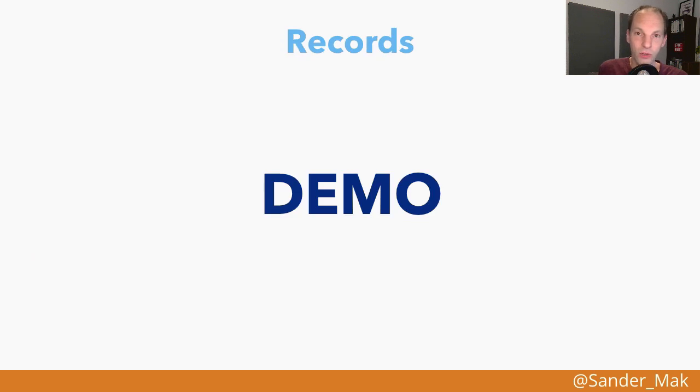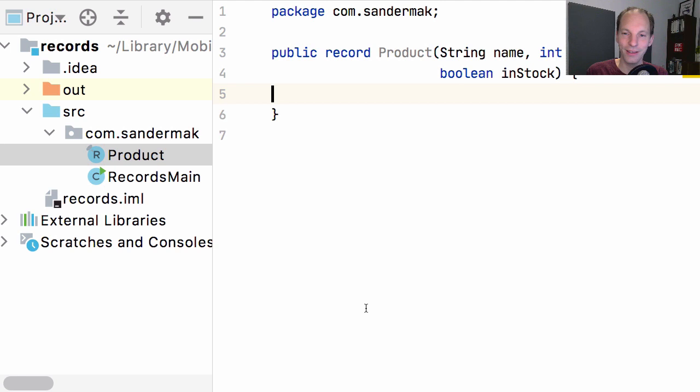So that being said, we talked a lot about records now, so I think it's time to also see them in action. So let's see what we can do with records. Here I'm in IntelliJ, which already supports records, fortunately, and I've defined a product record. And it has a name, a price, and an in-stock flag. And this definition that we have here is already enough to start using it.